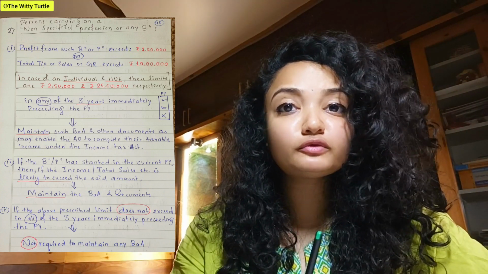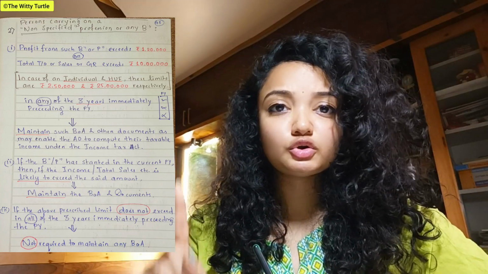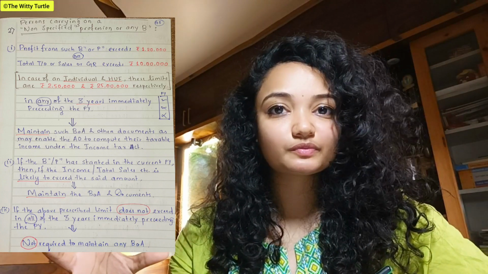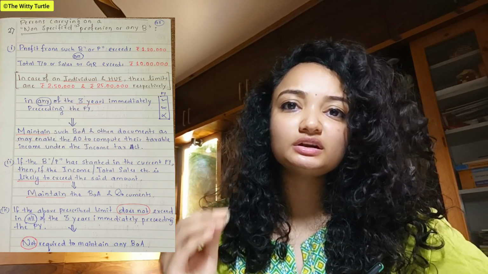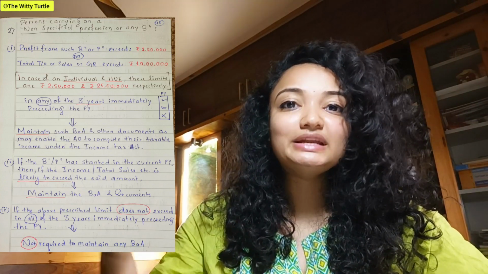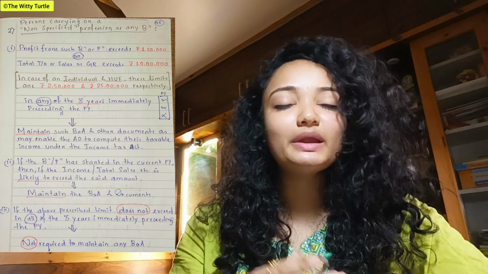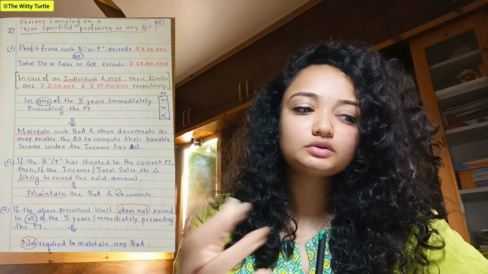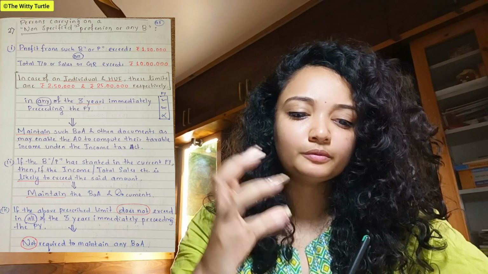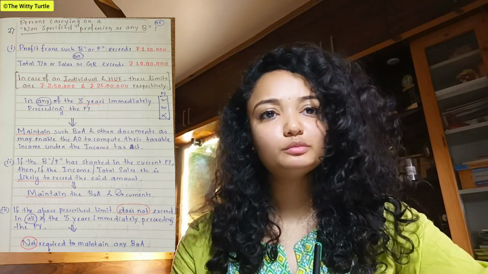Which means your profit from such business or profession exceeds 1,20,000, or your total sales or turnover or gross receipt exceeds 10 lakhs, right? So if any of these two conditions are satisfied in any of the three immediately preceding previous years, then in that case, you have to maintain your books of accounts and other documents which may enable the AO to calculate your taxable income, right? So in this case you have to maintain your books of accounts.